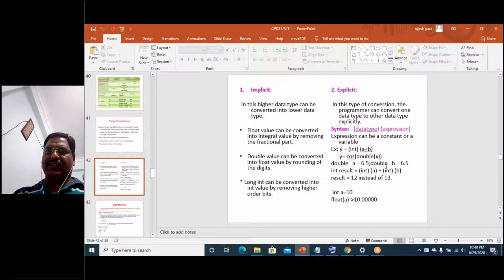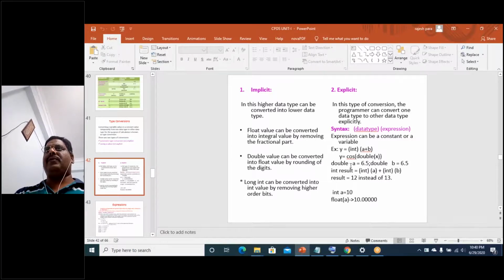For example, double a is equal to 6.5 and double b is equal to 6.5. Finally, I need to display the result by removing the fractional parts and giving integers. So int result is equal to int of a plus int of b. Instead of 6.5, it takes the value 6, and b is also explicitly converted into int. This is the syntax we need to follow: the data type and the variable name. So 6 plus 6 is 12 instead of 13. That is how we do explicit conversions.